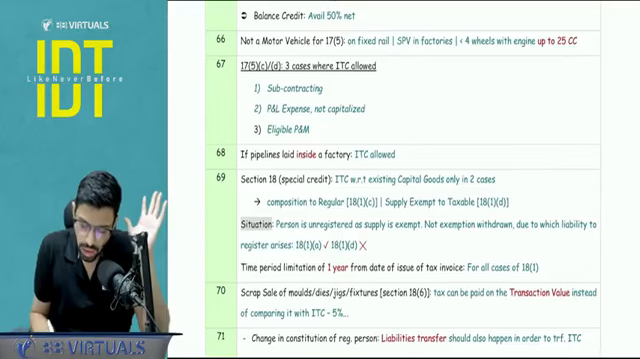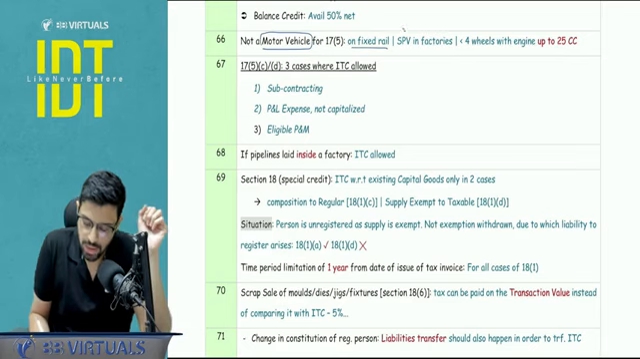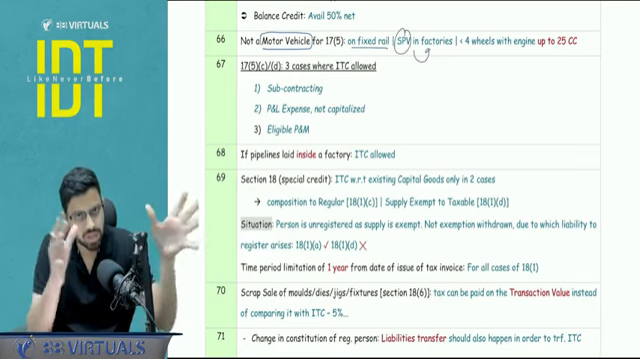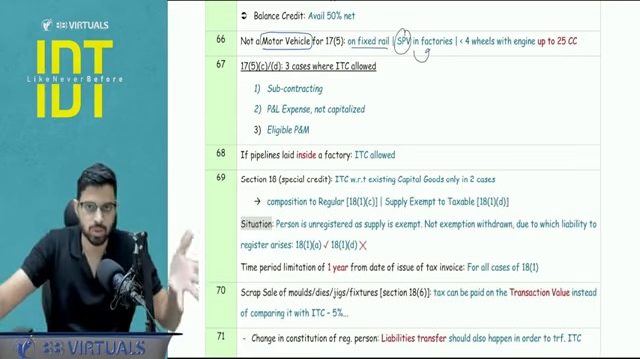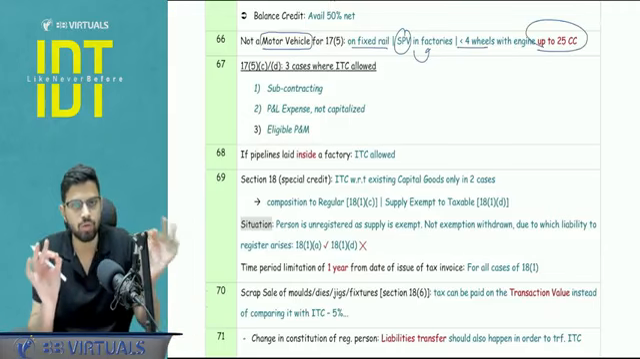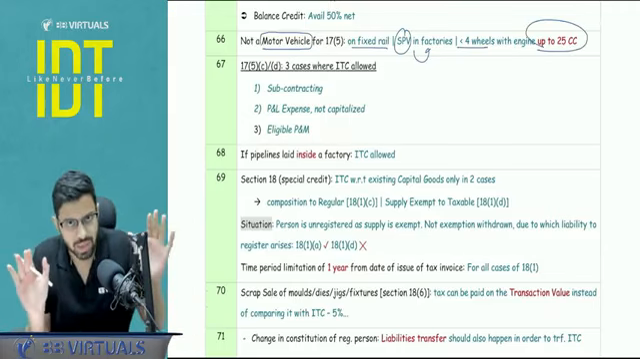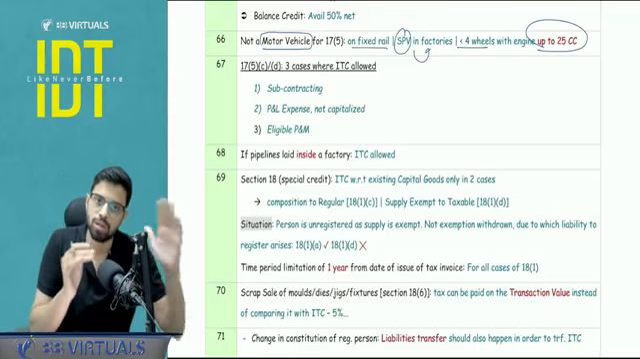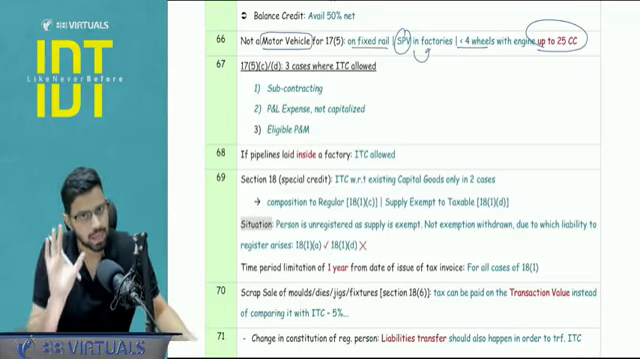Next. When we analyze the meaning of a motor vehicle, please pay attention. Something which runs on the fixed rail, that is the railway coaches. Special purpose vehicle in factory. So this vehicle is used in the factory for maybe the purpose of the transportation of goods or raw material. And less than 4 wheel with an engine capacity of up to 25 cc. This is not a motor vehicle itself. If it is not a motor vehicle, it is not in block credit. 17.5 is not applicable. Is this clear?